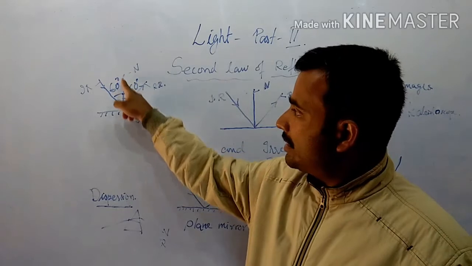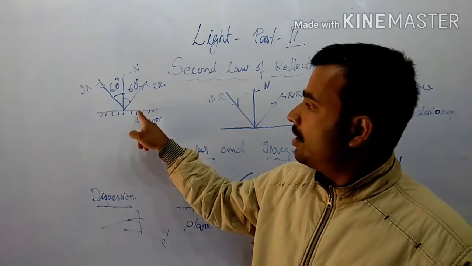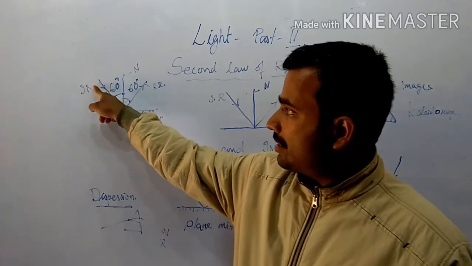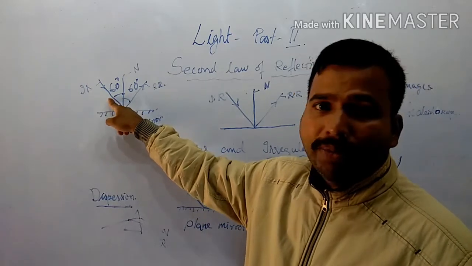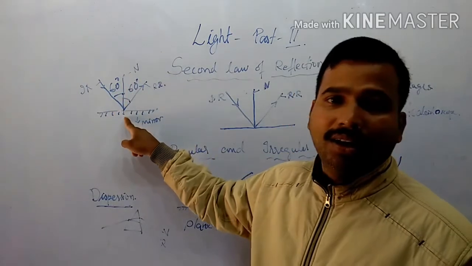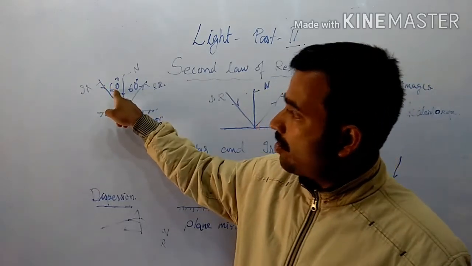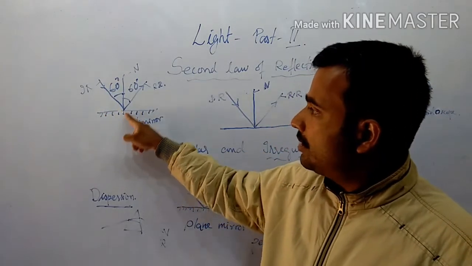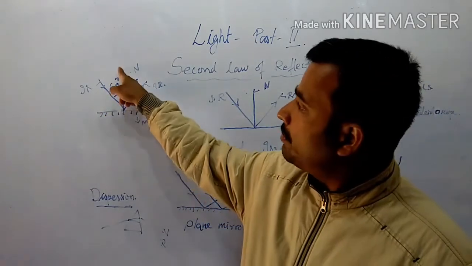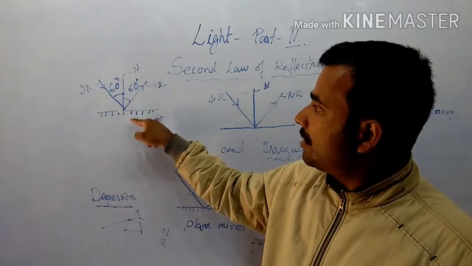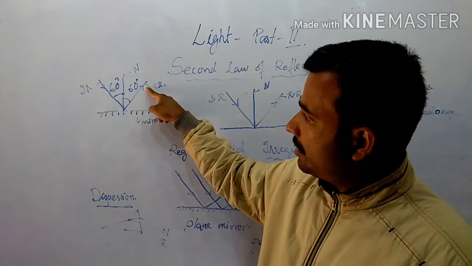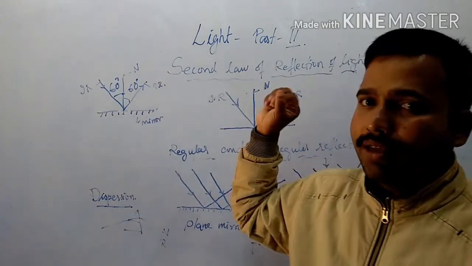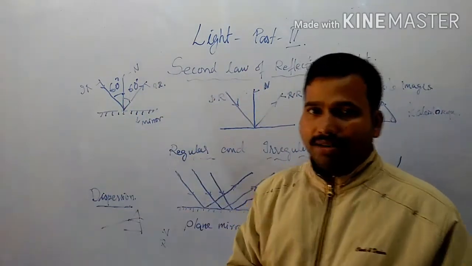What is the normal? The normal is a line drawn perpendicular to the plane of the mirror. This line is the normal, and this is the incident ray, and the angle formed between the incident ray and the normal is known as the angle of incidence. Suppose you take the angle of incidence as 60 degrees. Then the angle of reflection, the angle formed between the normal and the reflected ray, this is the reflected ray, will also be 60 degrees. That is stated by the first law of reflection.